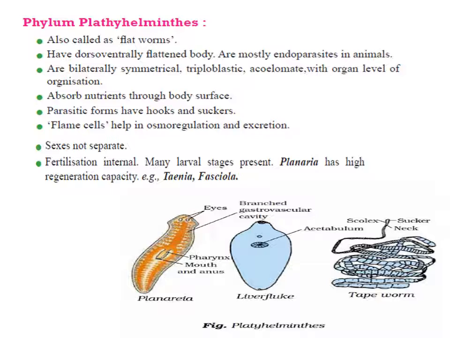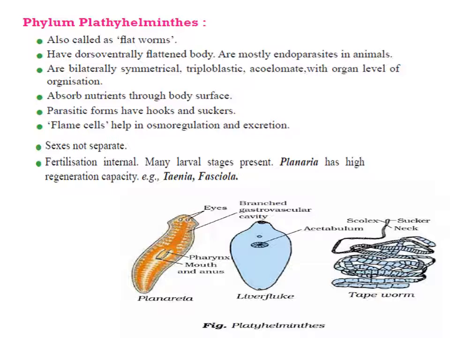They show organ level of organization and are triploblastic, bilaterally symmetrical. But platyhelminths are acoelomate, right? The parasitic forms of these platyhelminths bear hooks and suckers so that they can attach themselves to the host body and absorb the nutrients. There are specialized cells called flame cells which perform the function of excretion and osmoregulation.